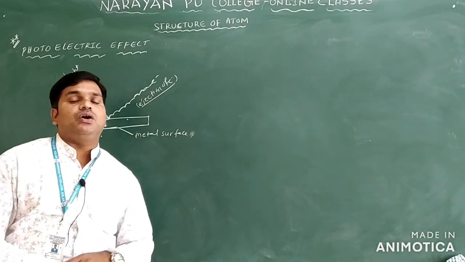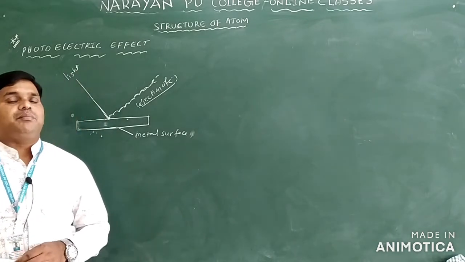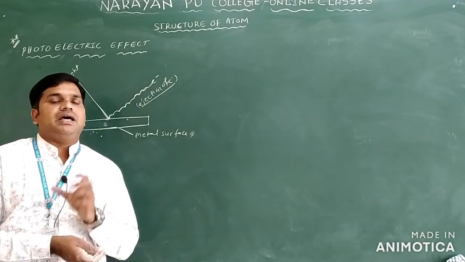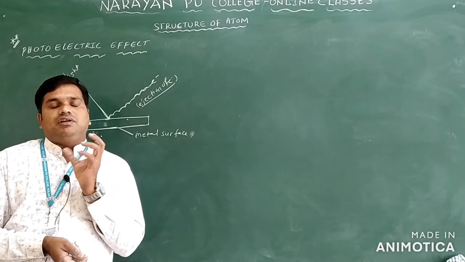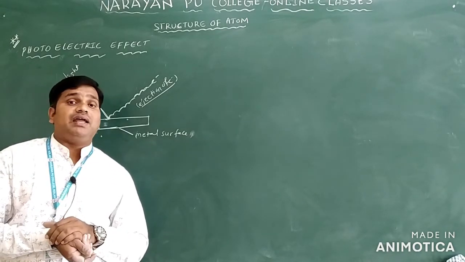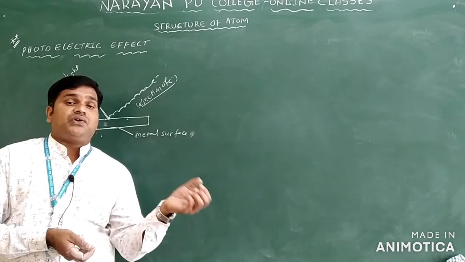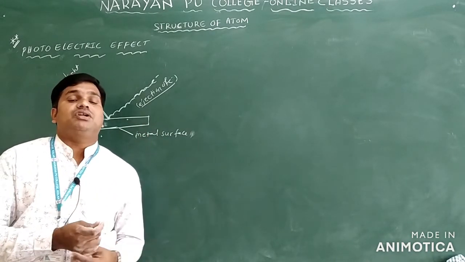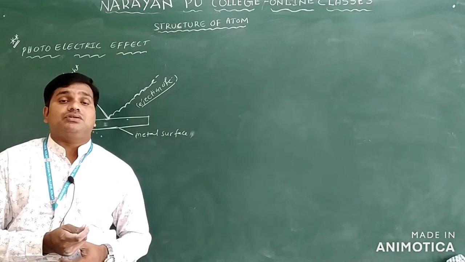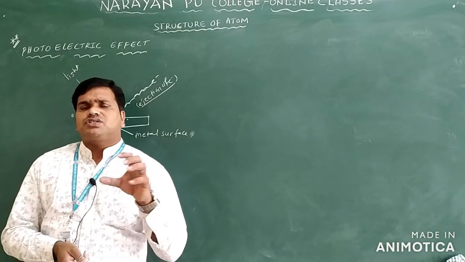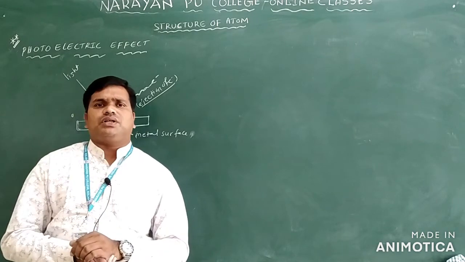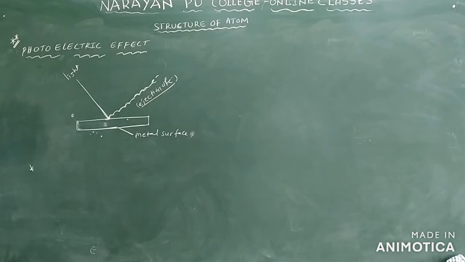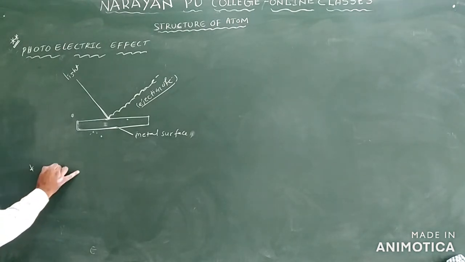Let us see one example here. Suppose you go to a gold showroom. Some light falls on the gold metal, and the surface of the metal looks very good. Why does it happen? Whenever light falls on a metal surface like gold, some electrons come out, which we call ejection of electrons. Due to that we observe a glow on the metal surface. So this is regarding which one? The photoelectric effect only.